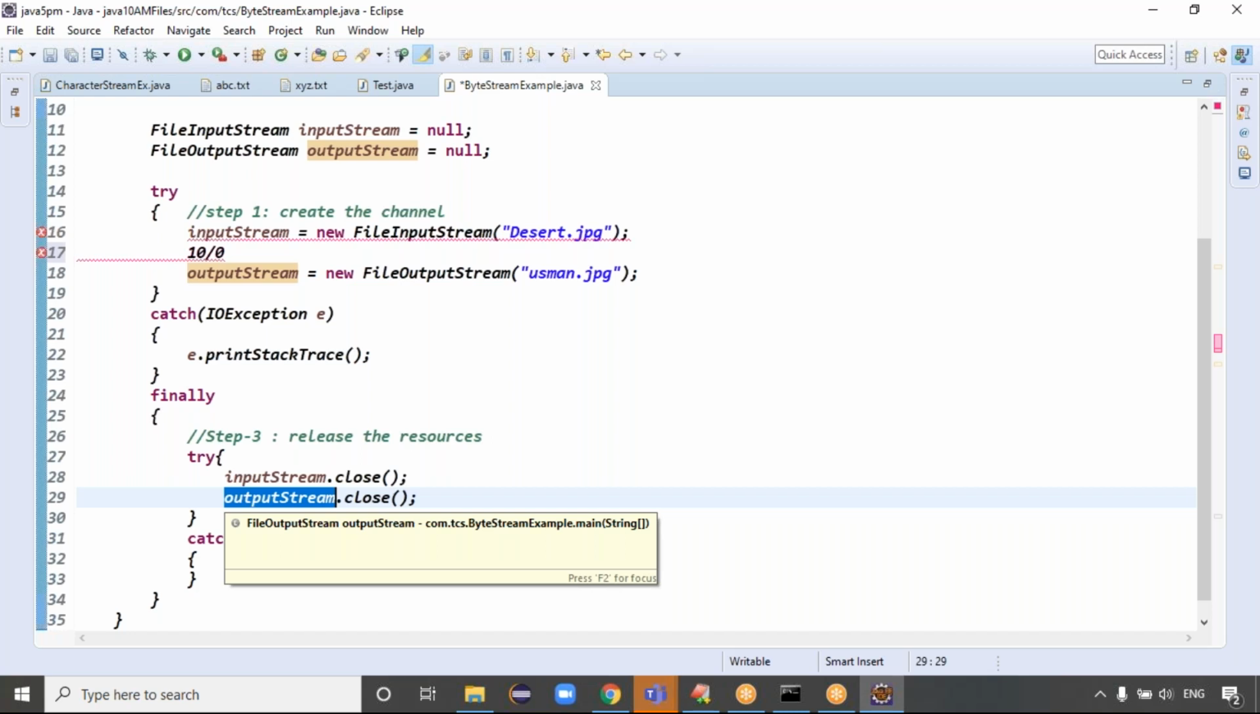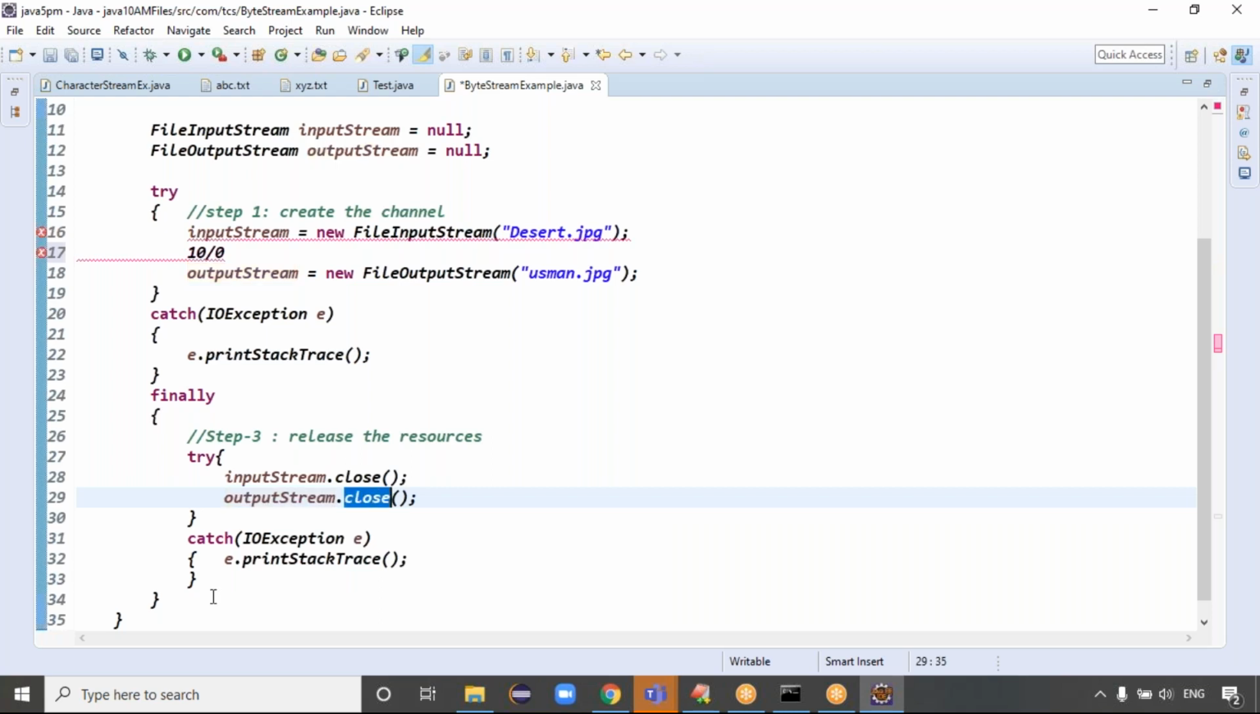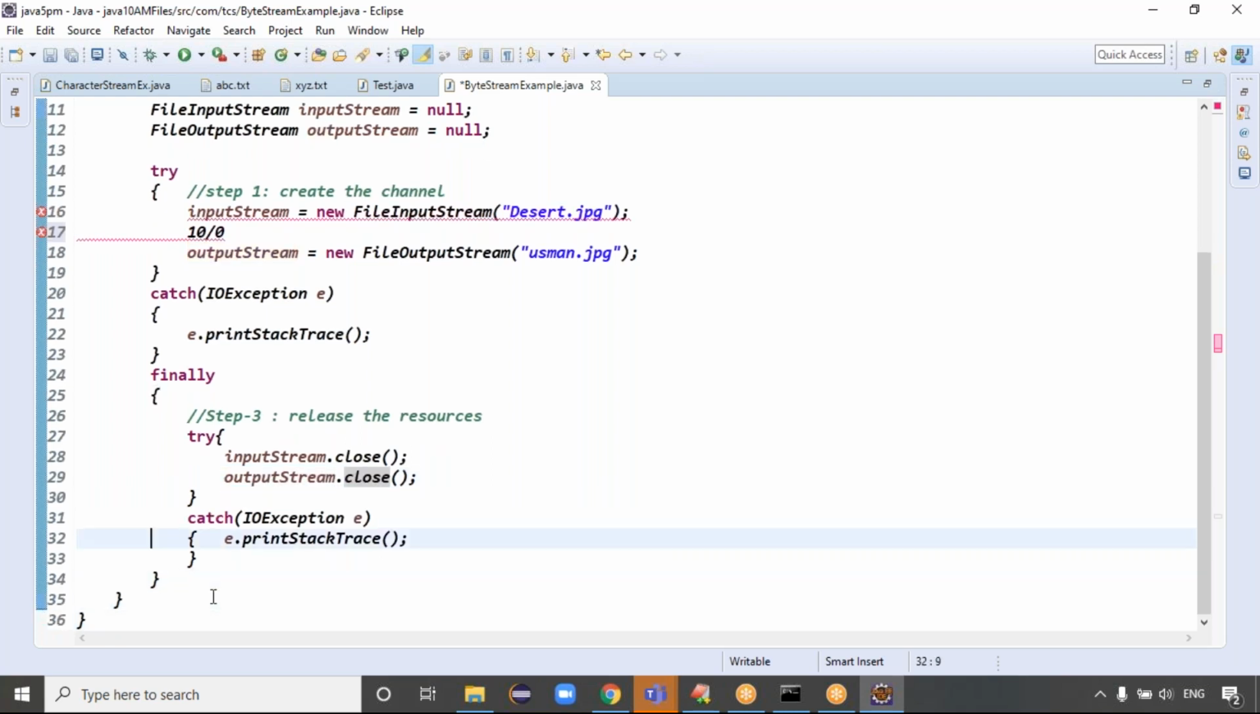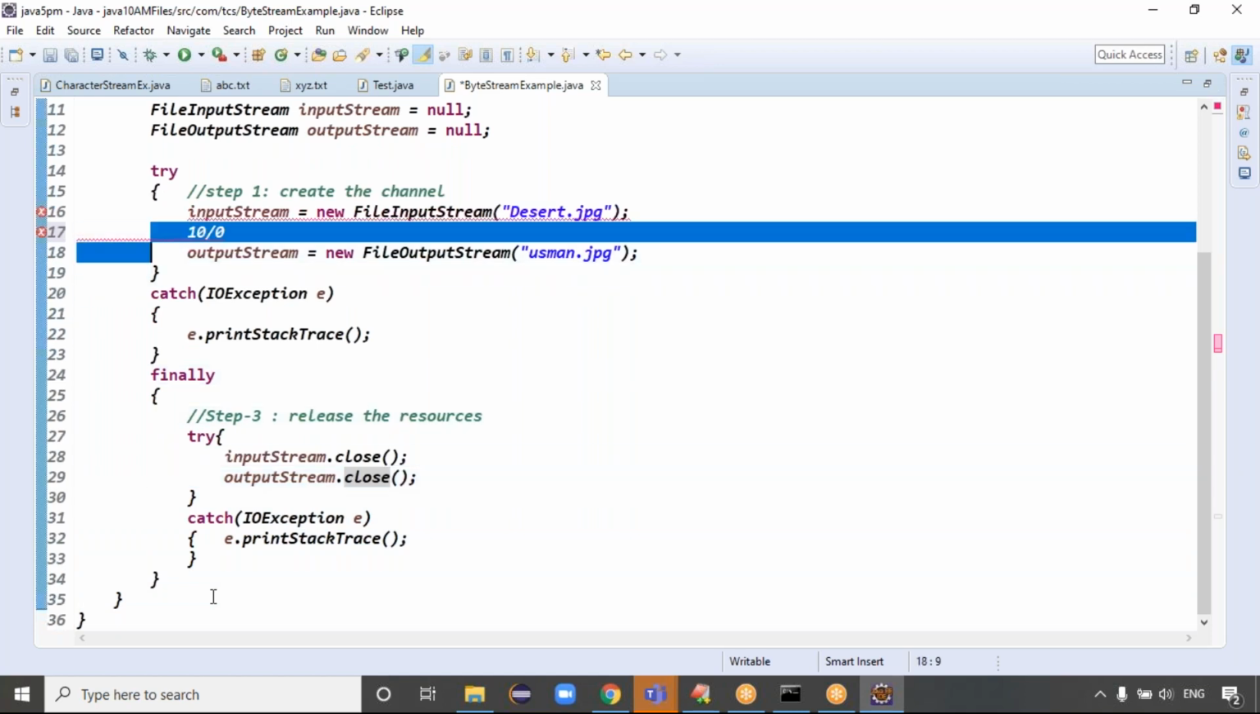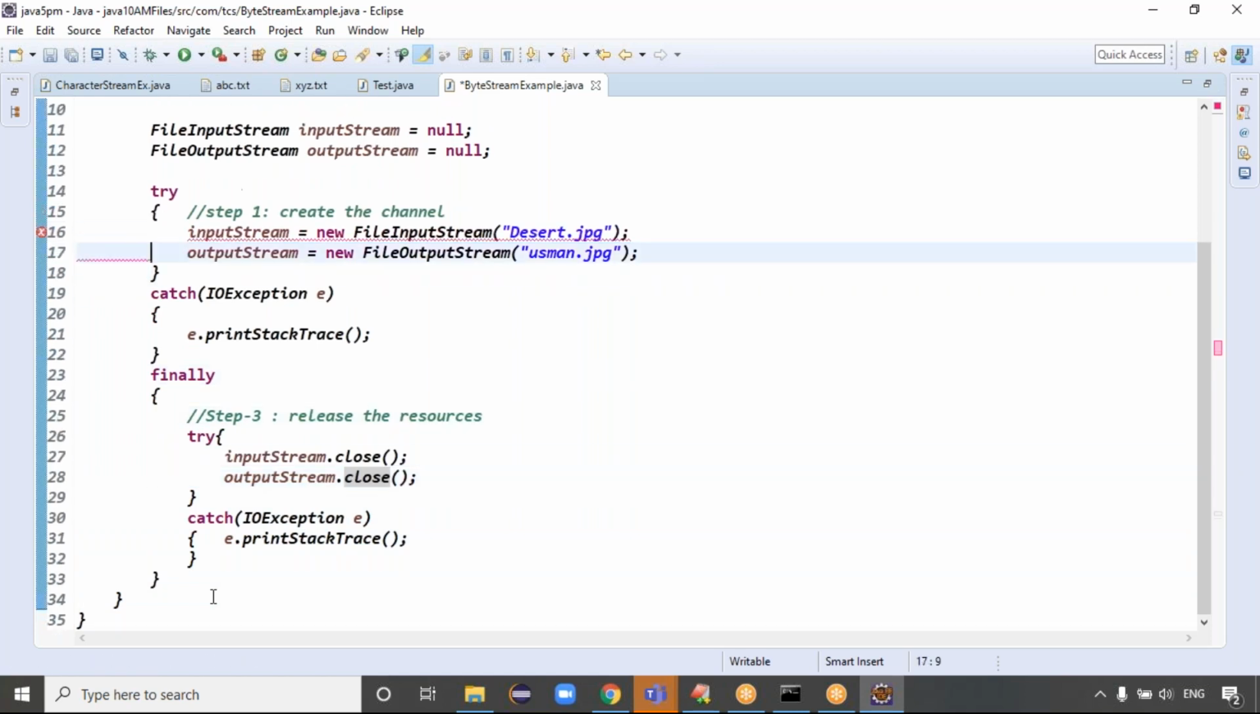Is that clear now? Yeah, input stream dot close and output stream dot close, right? Exactly, guys. In this case, input stream dot close, output stream dot close. Before releasing the resources, guys, please check whether the resource exists or not. Yes, whether the resources exist or not, right? Exactly. Then you can check whether the resource exists. So if the input stream is not equal to null, then you can write the input stream dot close operation, right?